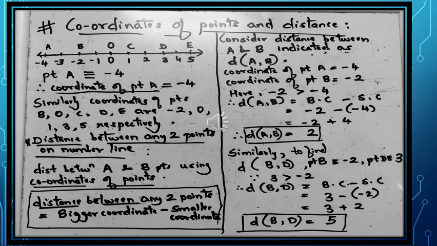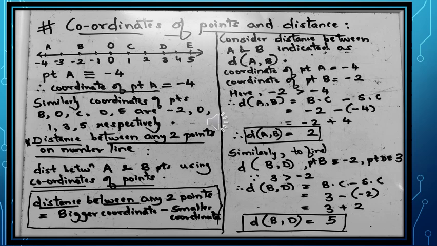As seen in the figure, certain integers are represented by particular points. These points correspond to particular integers. That is, the number corresponding to one particular point will be denoted by that particular alphabet, and here the number corresponding to A is -4.